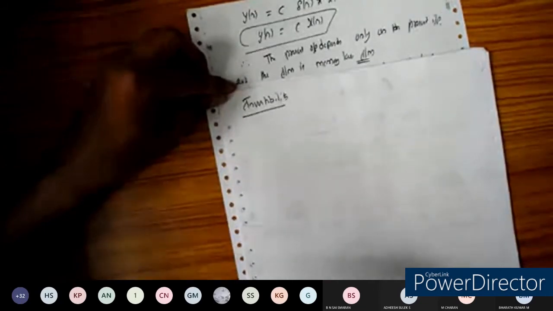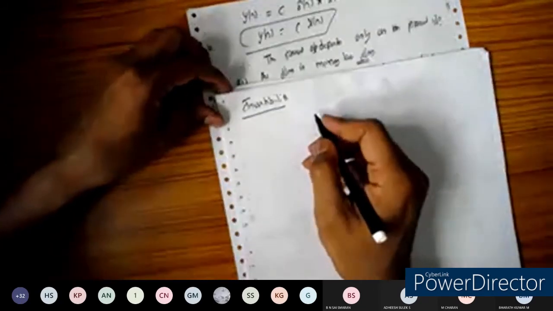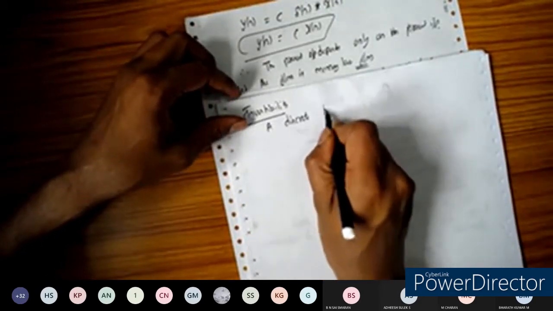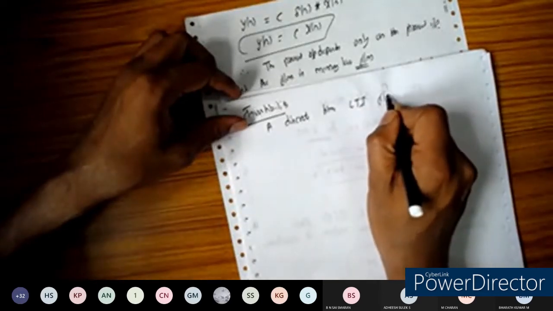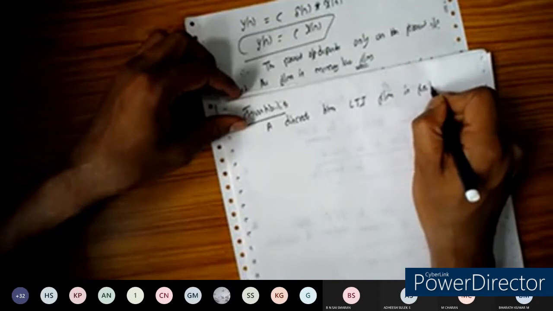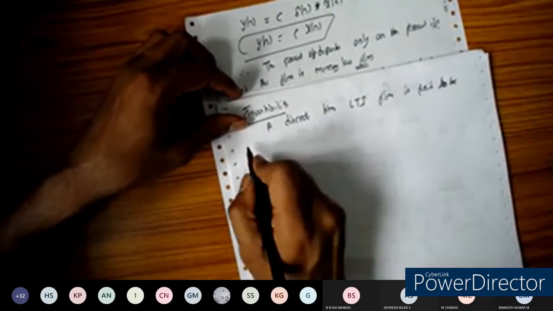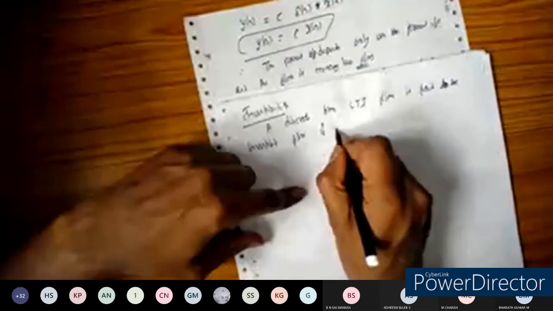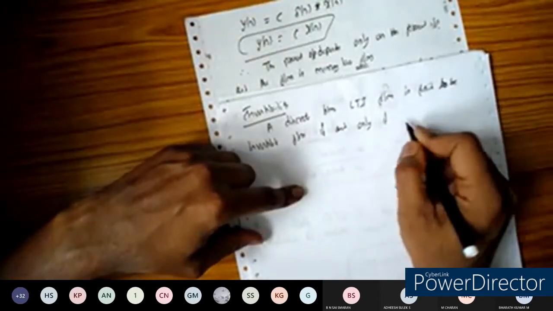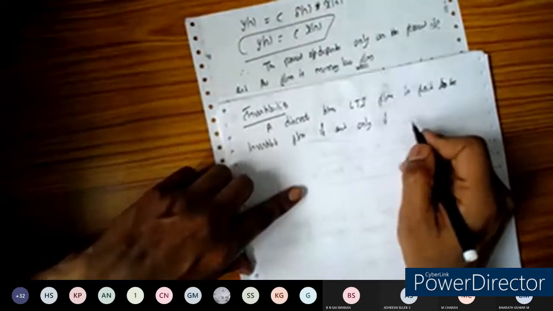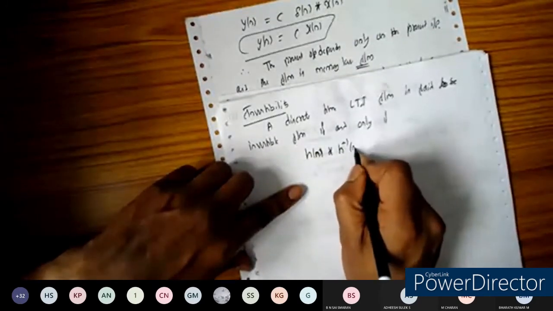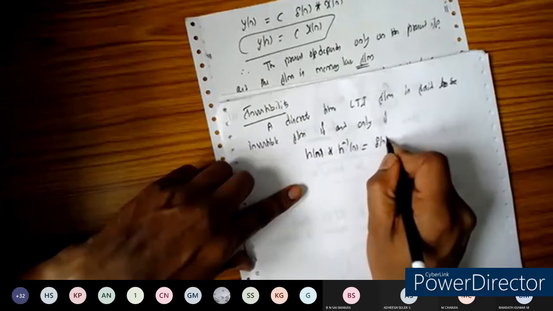We have already verified the invertibility property. A discrete time LTI system is said to be invertible if and only if, with h of n as the impulse response and h inverse of n as the impulse response of the inverse system, the convolution of the two is equal to delta of n.